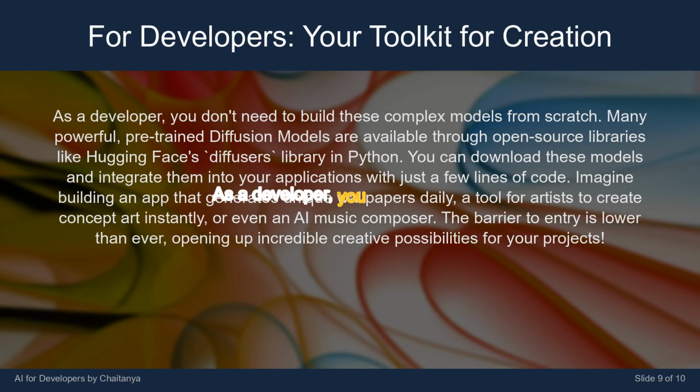As a developer, you don't need to build these complex models from scratch. Many powerful pre-trained diffusion models are available through open-source libraries like Hugging Face's Diffusers library in Python. You can download these models and integrate them into your applications with just a few lines of code. Imagine building an app that generates unique wallpapers daily, a tool for artists to create concept art instantly, or even an AI music composer. The barrier to entry is lower than ever, opening up incredible creative possibilities for your projects.